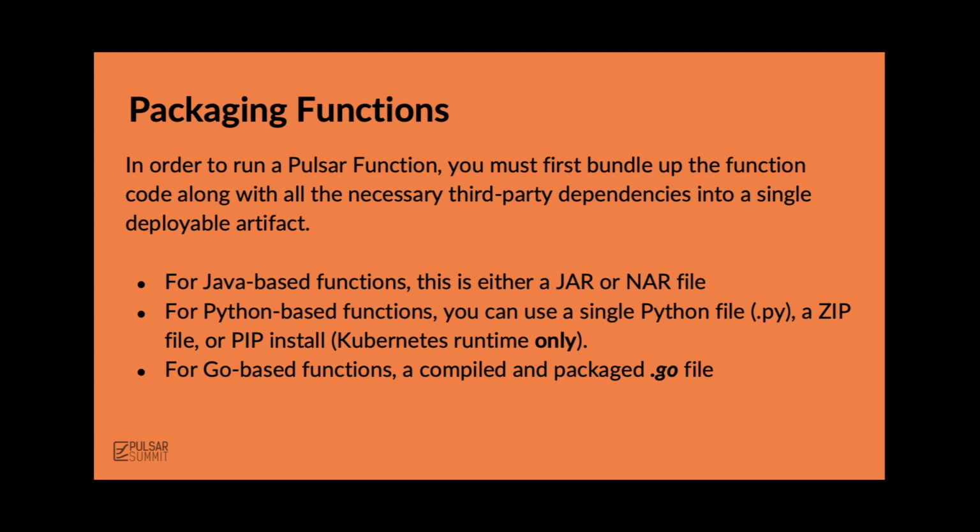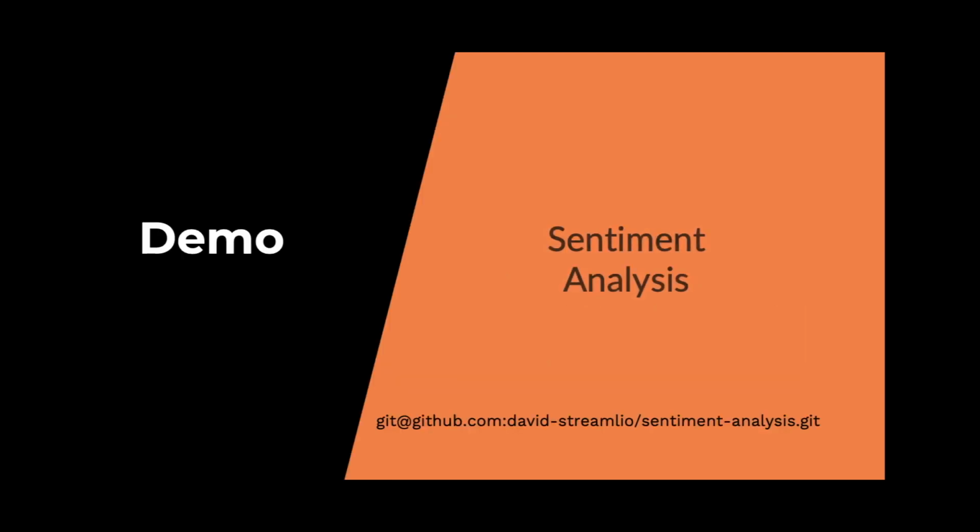Now for Java-based functions, this is going to be a nar file for this example, but for Python functions, there are different options, and for Go-based functions as well, it needs to be pre-compiled and packaged entirely as a Go file. But again, for our application, we're going to do a nar file, which has some dependencies I'll point out during the demonstration, in that you have to include certain build tools within your project in order to take advantage of this.